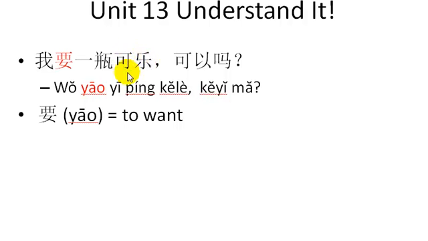So 可乐, can you guess what that means? 我要一瓶可乐. 可以吗? 要 means want. 我要一瓶可乐, I want. 我要一瓶可乐. So if this is what you think it is, can you guess what ping might mean?